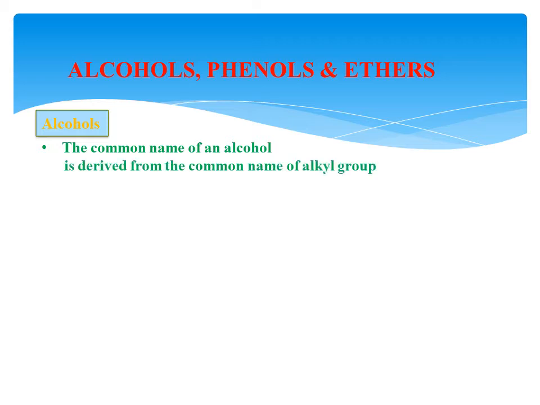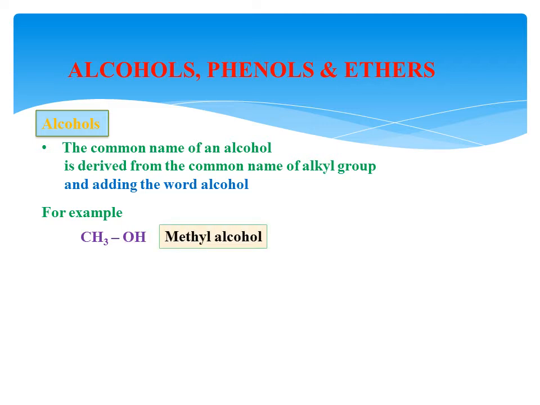In the common system, alcohols are named from the common name of an alkyl group, adding the word alcohol. Example, methyl alcohol. There are two words here. The word methyl is retained as it is, and OH is added for the alcohol. The name of this compound is methyl alcohol. Next, the name of this group is ethyl and alcohol, therefore it is ethyl alcohol.